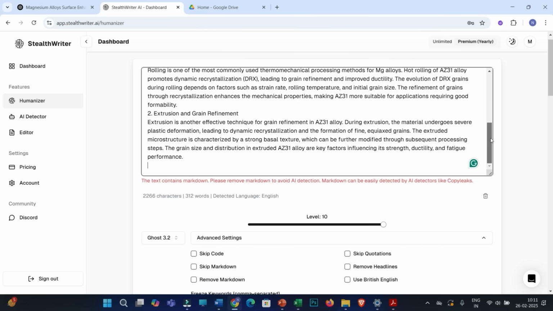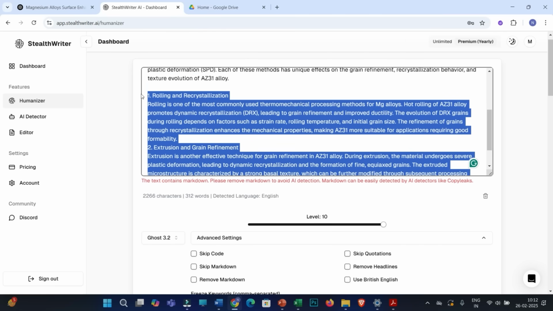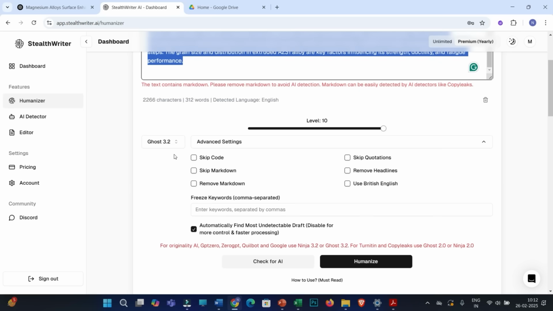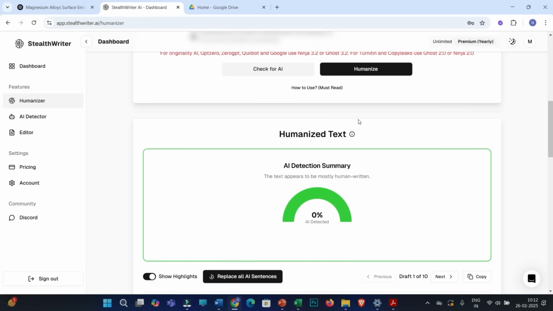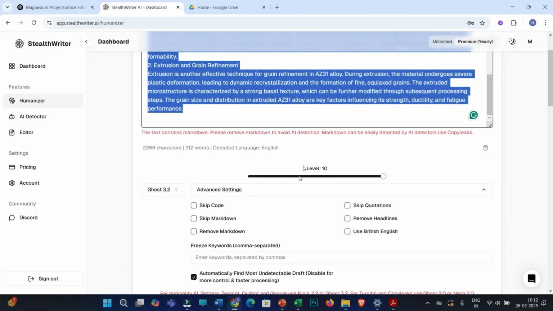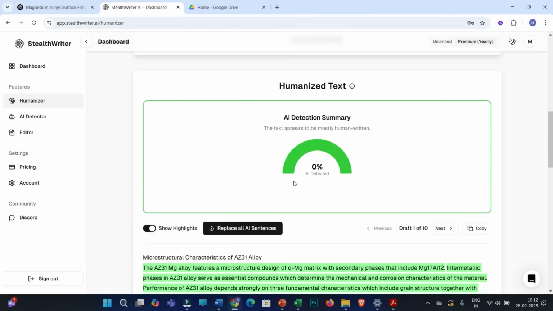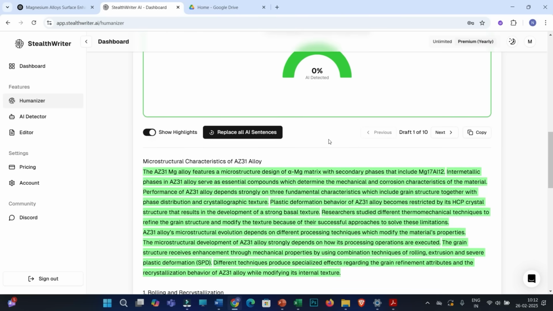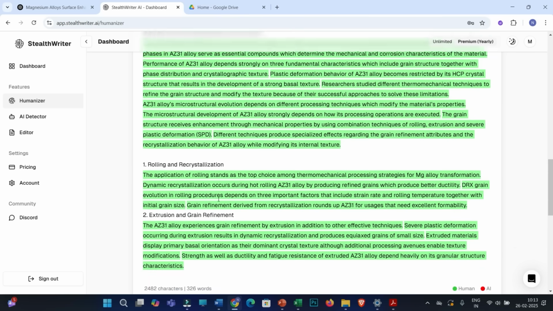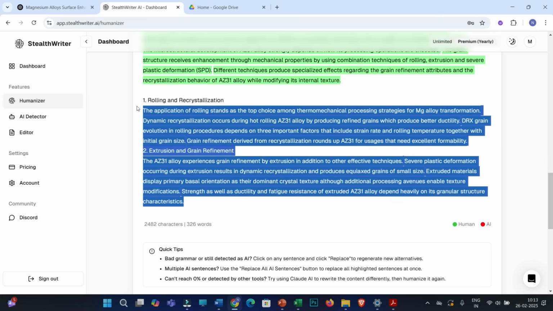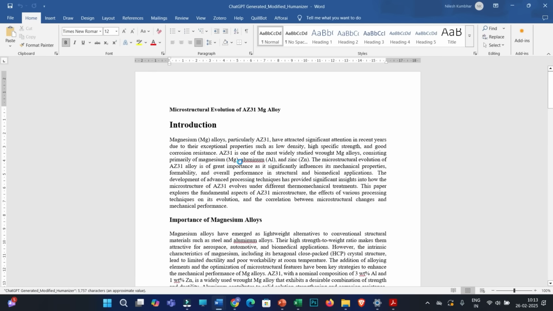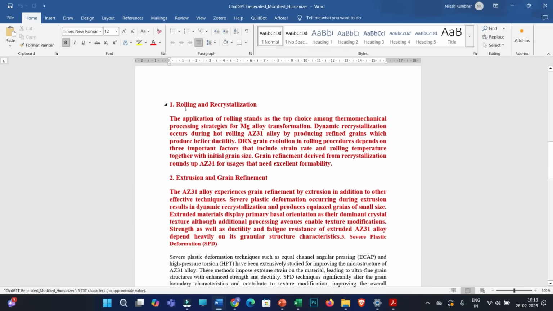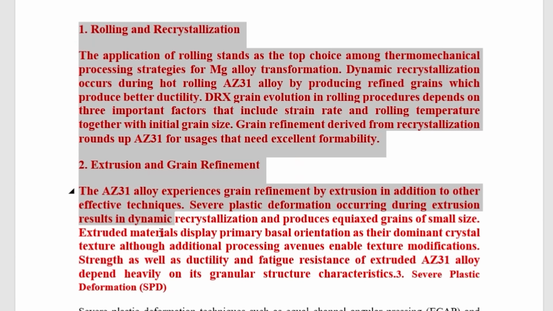And here, as you can see, in this interface I copied these 2 paragraphs, and then I used this Ghost 3.2 model, and then I humanized the text. After humanizing, StealthWriter will first compare this text against all the AI detection tools, and then it shows that yes, it is 0% AI score. Here you can see 3 different paragraphs, but I have only replaced the original text with these 2 paragraphs. So you can see this modified file where only these 2 paragraphs have been replaced. I mean, this is the humanized text.